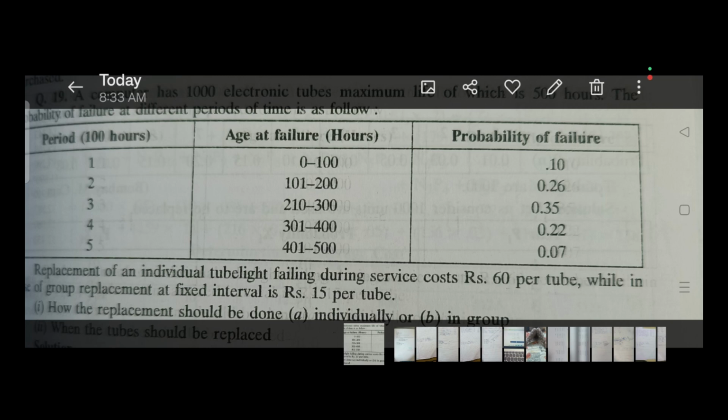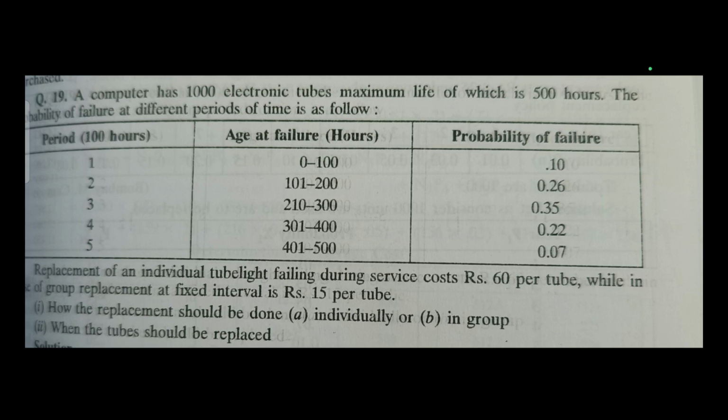Hello friends. This is a special question that has been asked by many students. It is a question of individual and group replacement, but in this question there were a few points, so I would like to discuss these points with you. As we have already done the group replacement and individual replacement videos, this question will be done in the same manner. There are a few different things in this.